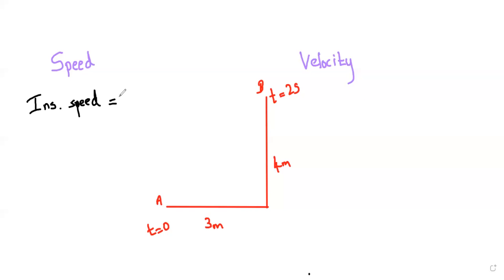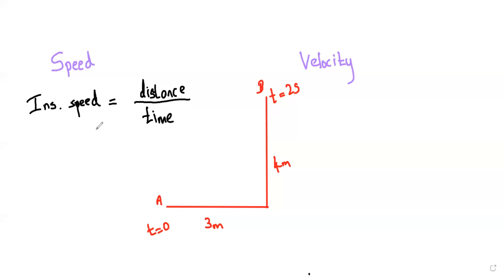When you are considering instantaneous speed, it's going to be distance over time. Distance over time simply means in a particular second, what's the distance that car or that particle moved. That's known as speed.